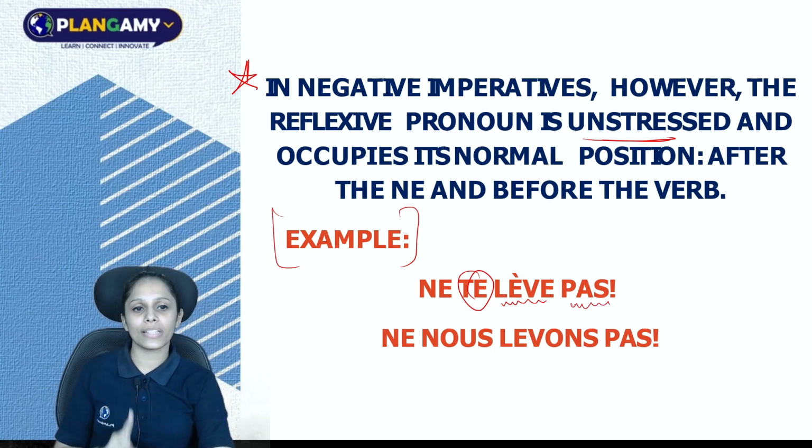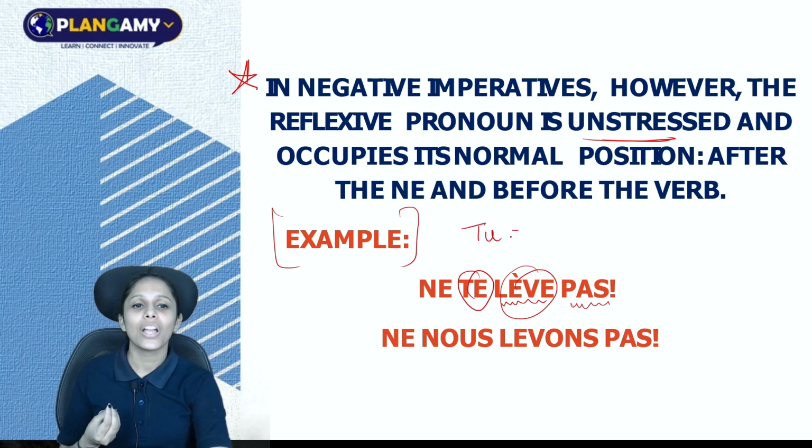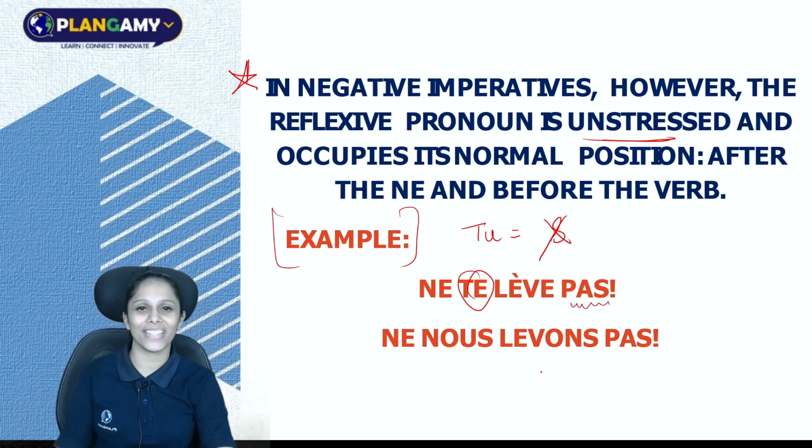Again, one very important thing, since this is se lever, we could say that this is categorized into the ER group of verbs. So for the ER group of verbs, if you conjugate with the subject tu, what you have to do? You have to remove this S. So here you cannot find any S. I cannot see any S. If you can, then tell me. I cannot see any S because we do not write any S. It's just ne te lève pas. Very easy. Ne nous levons pas. Or ne vous levez pas. That's it.